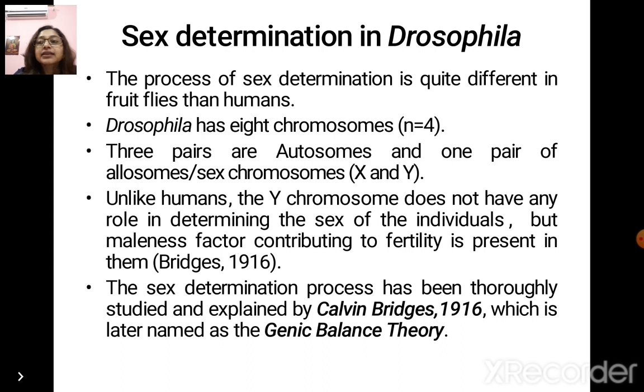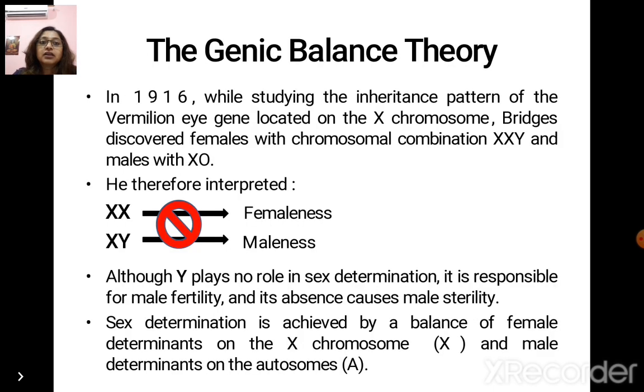Unlike humans, the Y chromosome does not have any role in determining the sex of the individual, but the maleness factor contributing to fertility is present in it. It was established by Bridges in 1916. The sex determination process has been thoroughly studied and explained by him, which later on was given the name of genic balance theory. Now let us have a look into the genic balance theory itself.